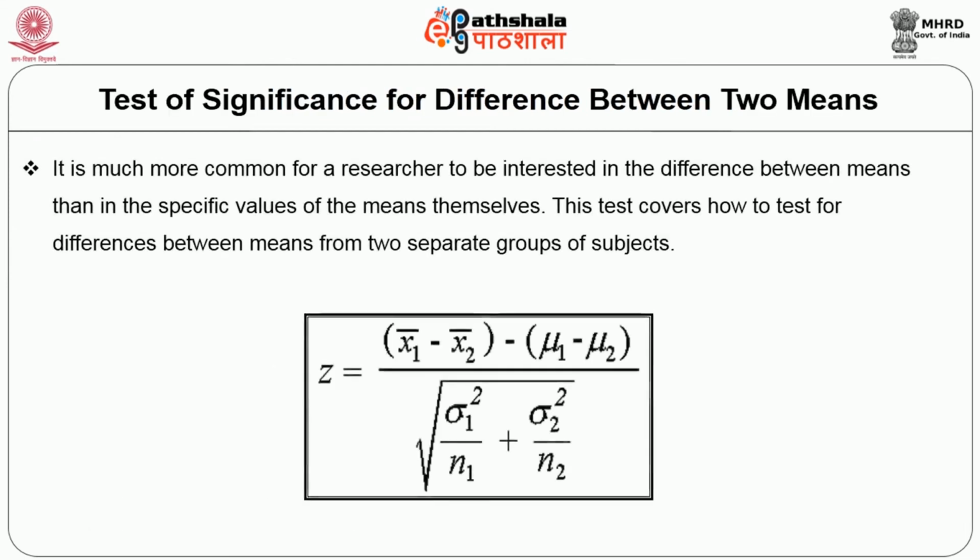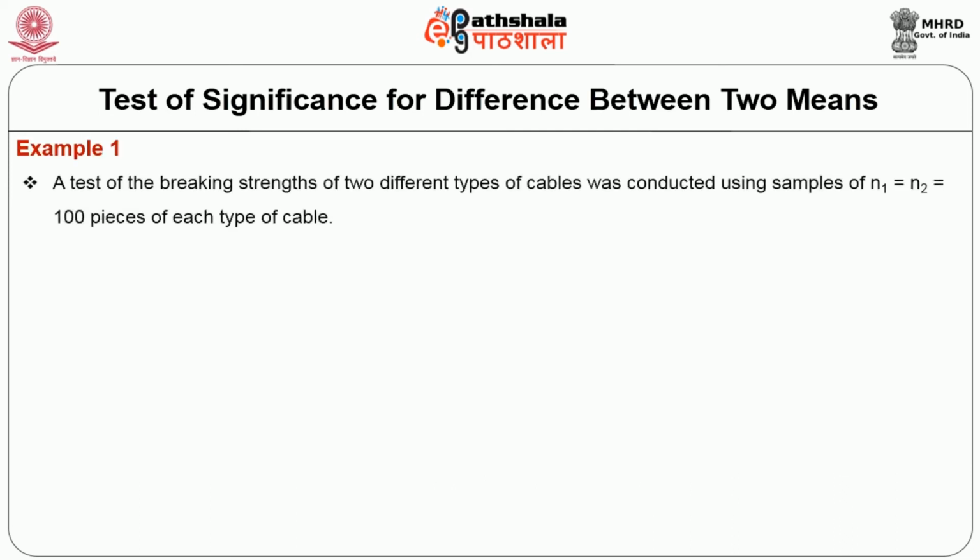Let us now move on to the next test of significance, for difference between two means. It is much more common for a researcher to be interested in the difference between means rather than the specific value of the means themselves. Like for instance, what is the difference between the mean score of male and female in a class? This test covers how to test for difference between means from two separate groups of subjects. The formula for two groups of means is given here. Let us move on to the example.